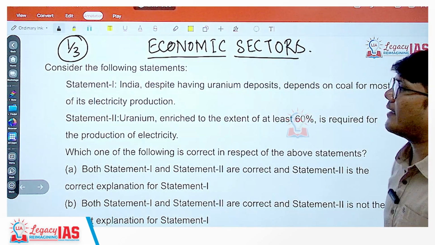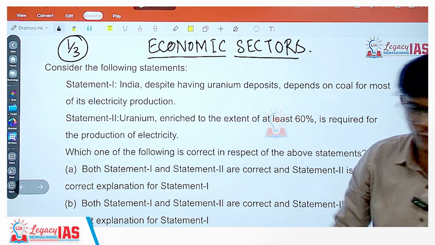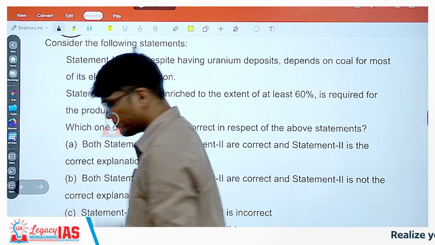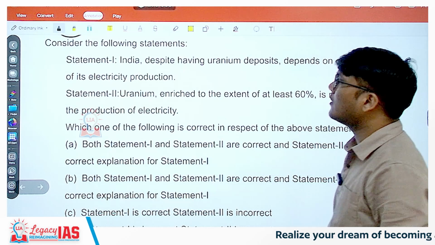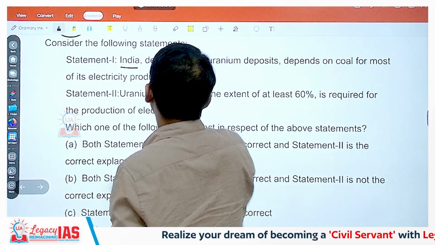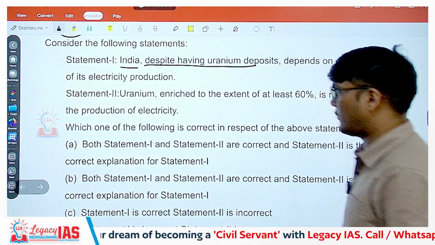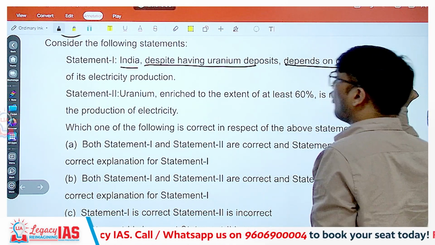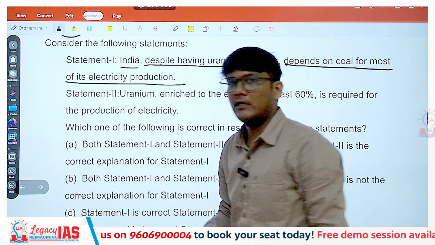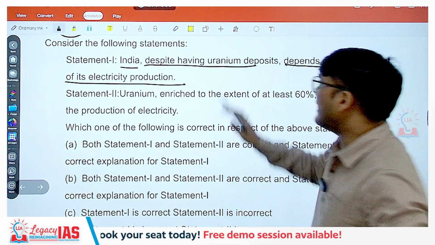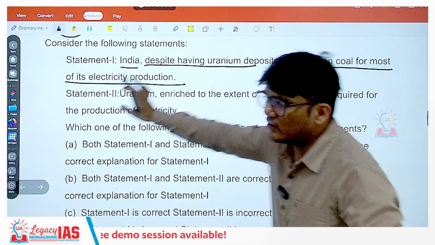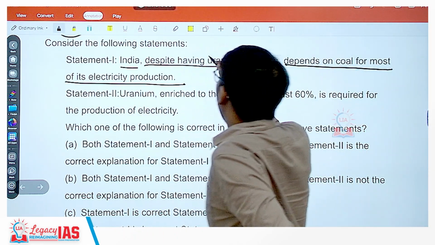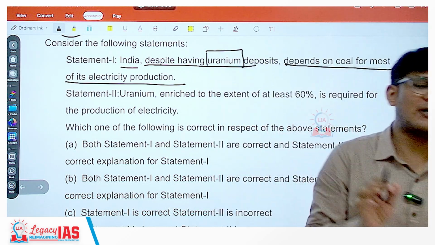Alright, so let's begin with the very first question, which again looks very factual. Consider the following statements. Statement 1 is India, despite having uranium deposits, depends on coal for most of its electricity production. This is correct, that India depends on coal for its electricity production. Now you need to think whether it is also correct that India has uranium deposits. Yes, India does have uranium deposits as well.